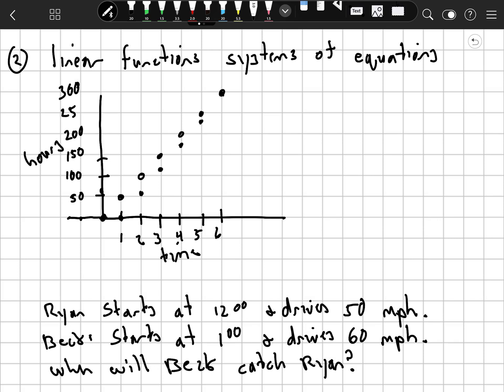So you'll notice that, let's do Ryan's in pink right here, and then let's do Beck's in red right here. You'll notice that Beck eventually catches Ryan right there. So this is a system of equations. You're graphing two equations on the same coordinate plane, and it's identifying an intersection point for us. So this is kind of helpful to have a coordinate plane there as well.